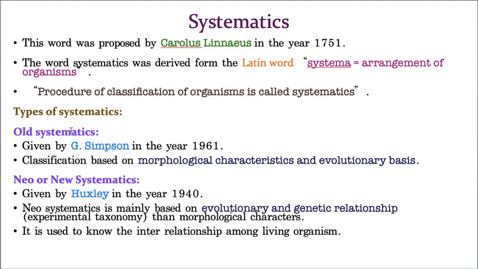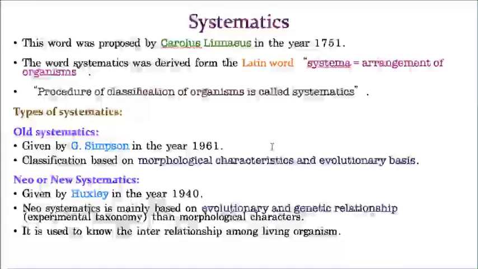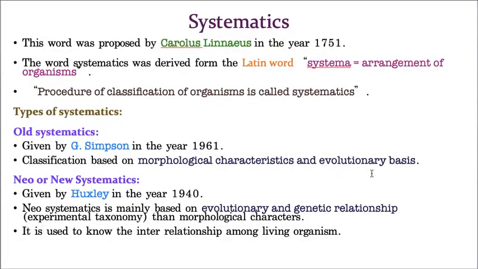And of course the second criterion of old systematics is the evolutionary basis. That means how the organisms are connected to each other. Old systematics is based on these two criteria. Whereas neo-systematics was given by Huxley.